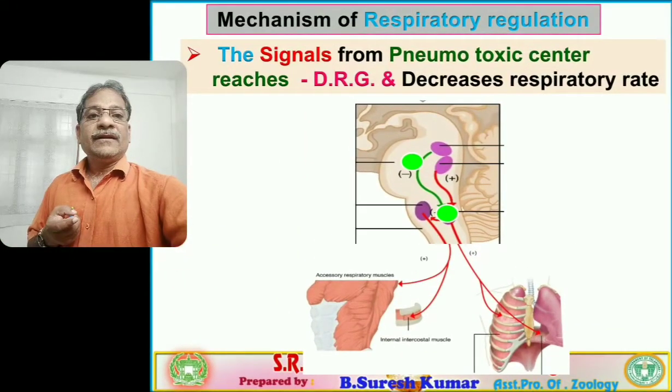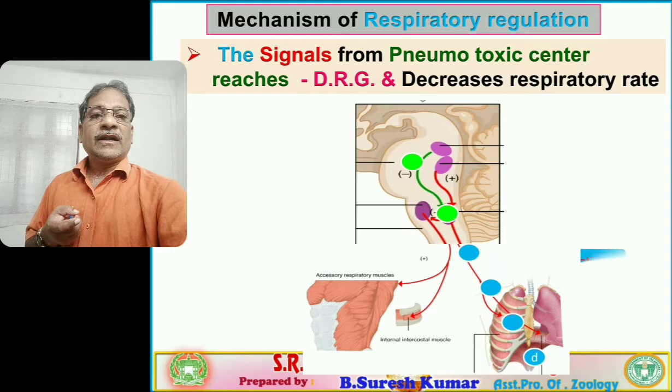Then these signals from the DRG extend through the neural network. You have to observe the dot movement. They pass to the organs associated with the respiratory system: the intercostal muscles as well as the diaphragm muscles, which are responsible for respiratory movement.